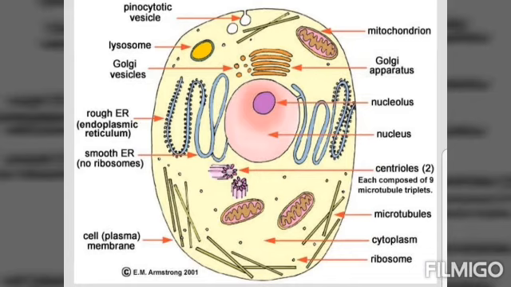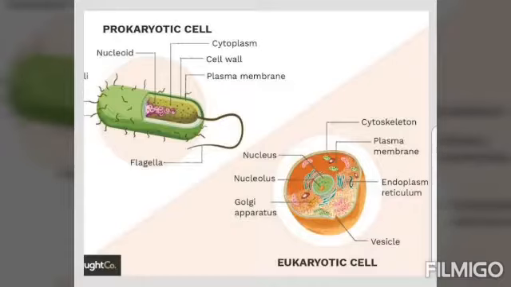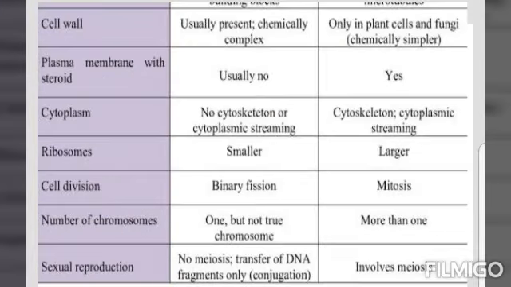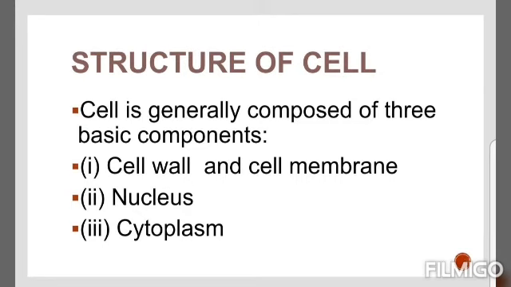The prokaryotic and eukaryotic cells have multiple differences between them. For example, a prokaryotic cell is too tiny in comparison to a eukaryotic cell. The nucleus is not found in a prokaryotic cell, but it is present in a eukaryotic cell. A prokaryotic cell has smaller ribosomes, whereas a eukaryotic cell contains larger ribosomes in terms of size. Let's move on to the next heading, that is the structure of a cell.